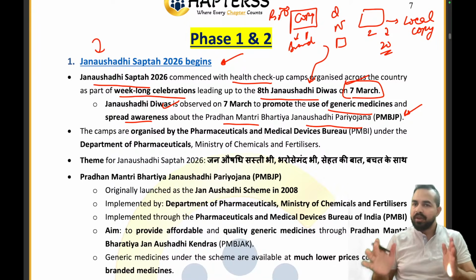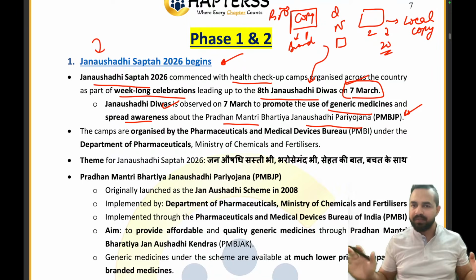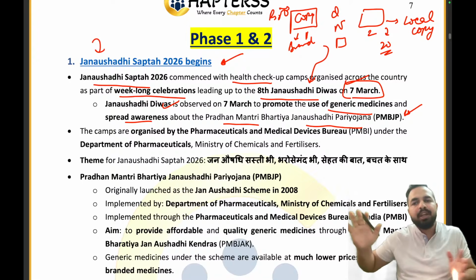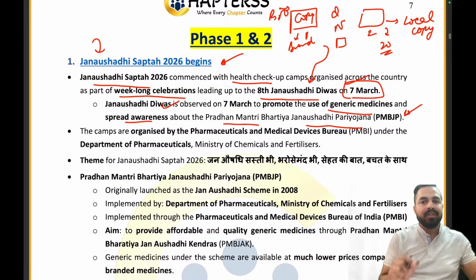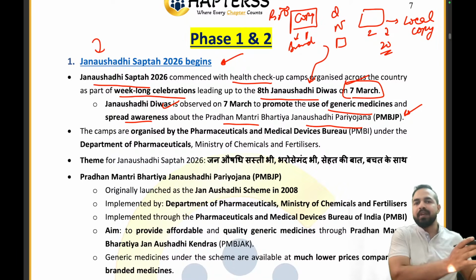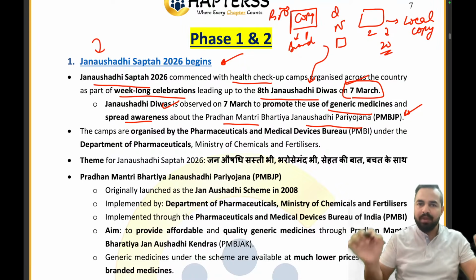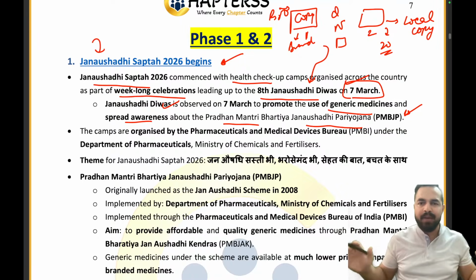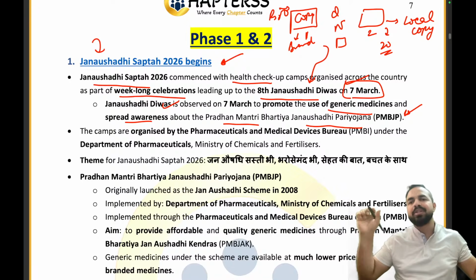The example of medicines. You know, there are so many medicines which are branded medicines with proper marketing and packaging, right? And then there are some generic medicines which have the same active ingredient as the medicine which has been branded and marketed by an established company. So the working of both the medicines is quite the same, everything is the same, but the price of the branded medicine is quite higher as compared to the generic medicine.